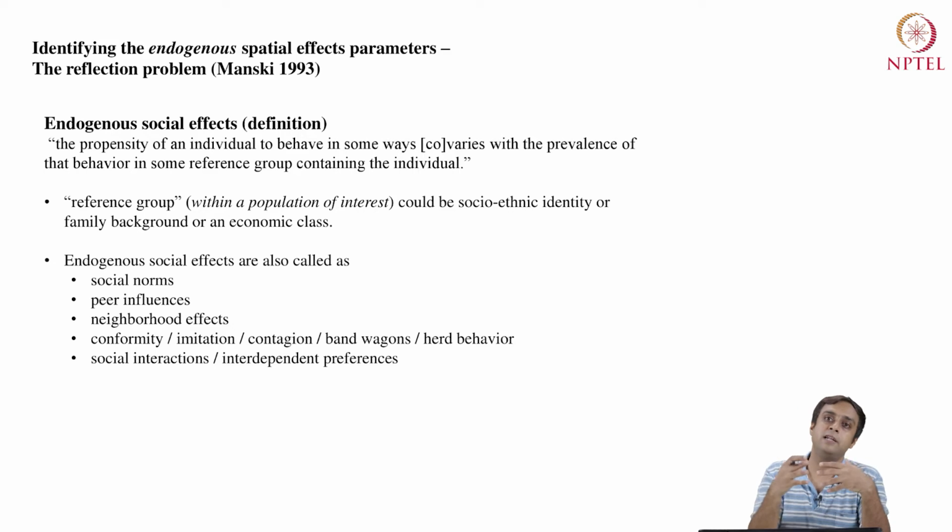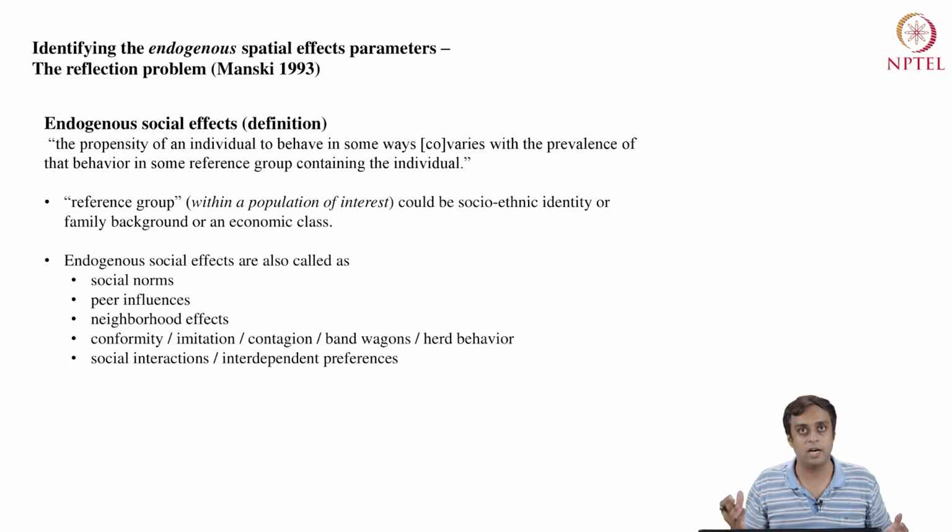The terminology with which endogenous social effects appear in different literature is quite varied, and it has many names. Those names are social norms, or peer influences, where people are impacted by their peer group, right? Neighborhood effect, something that we have seen with housing prices. Conformity, imitation, contagion, bandwagons, herd behavior.